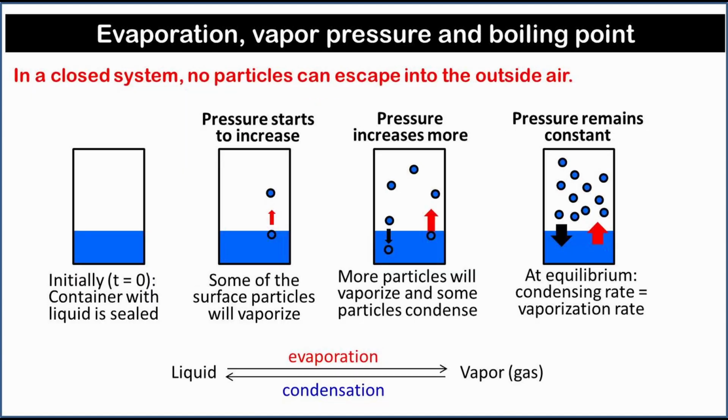When a partially filled container of liquid is sealed, some of the particles at the liquid's surface will vaporize. These particles collide with the walls of the container, producing pressure. Over time, more particles will vaporize, but some particles will return to the liquid phase. This is called condensation. Eventually, the number of particles condensing will be equal to the number of particles vaporizing, and the pressure will remain constant.